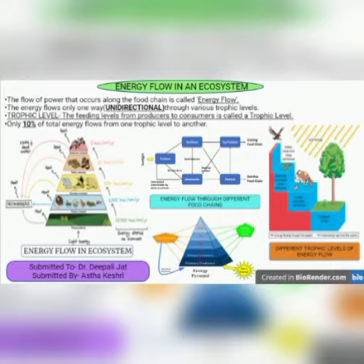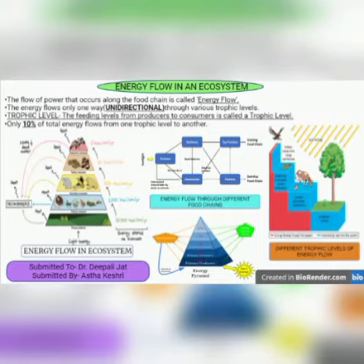When these herbivores are ingested by carnivores of the first order, further degradation will occur. Finally, when tertiary consumers consume the carnivores, energy will again be degraded. Thus, the energy flow is unidirectional in nature.